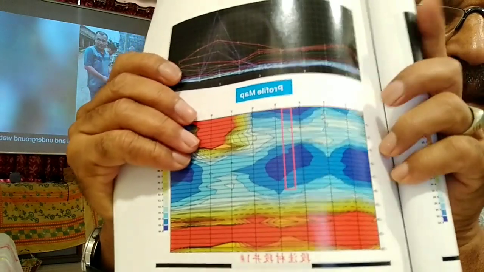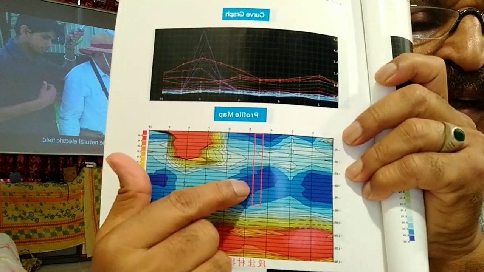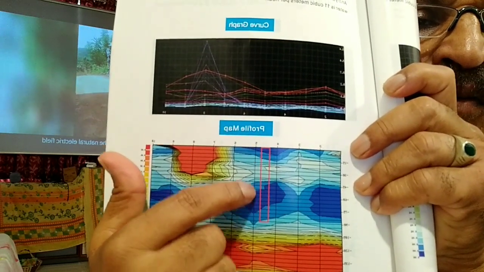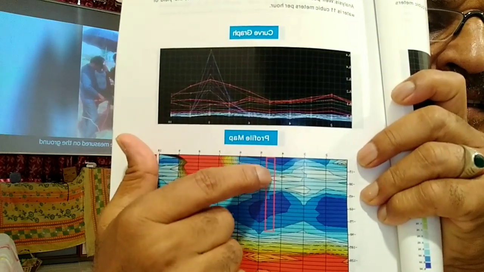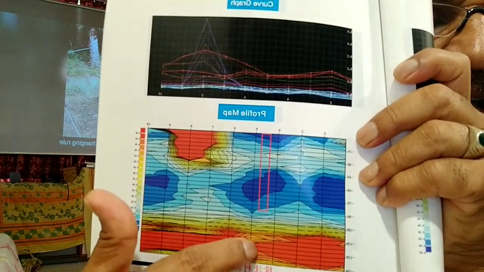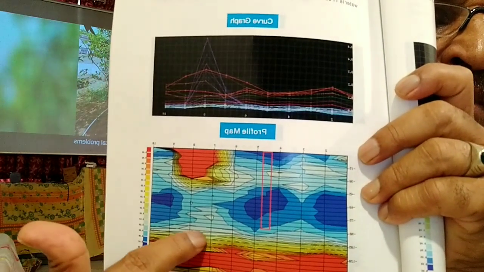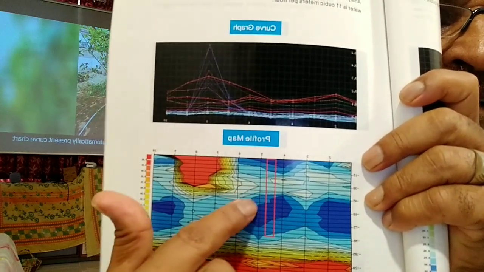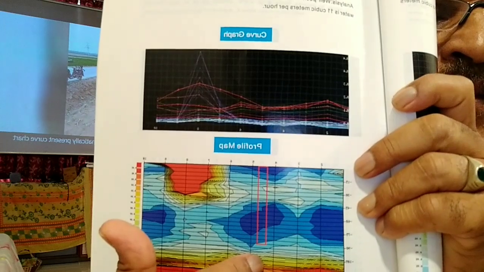See, this is the second profile line, and you are getting this low frequency area. This is the low frequency area. This is the original curves, and these are the groundwater points, and we are drilling over here. The red one is the hard rock, the yellow is the moderate, and these are the lighter ones. So we can identify this is a good section for getting the groundwater.